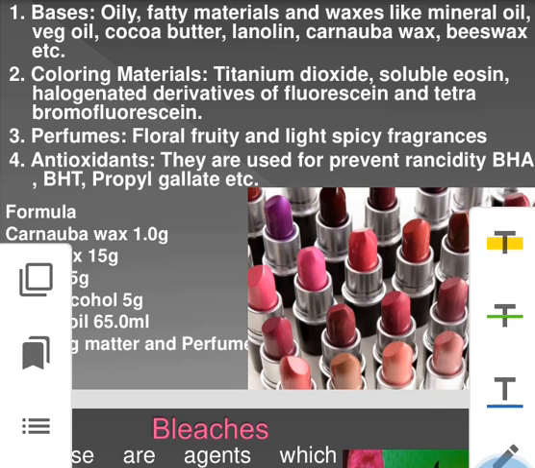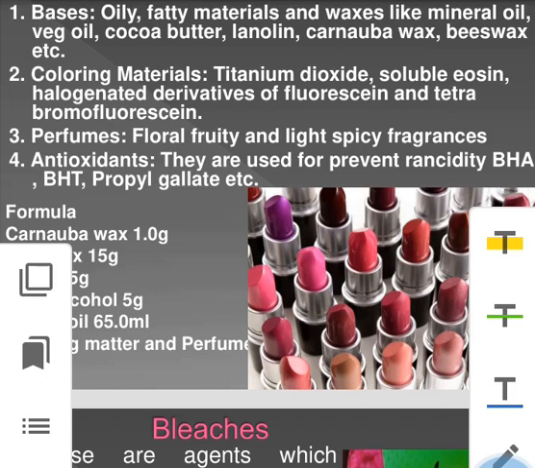The base mainly consists of various types of waxes along with mineral oil, such as vegetable oil, cocoa butter, lanolin, carnauba wax, beeswax, etc. are used as a base, while the coloring materials are titanium dioxide, soluble eosin, halogenated derivatives of fluorescein and tetrabromofluoresceins, while perfumes are floral, fruity and light spicy fragrances.